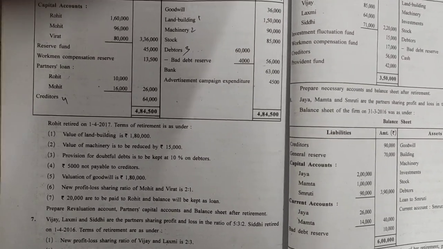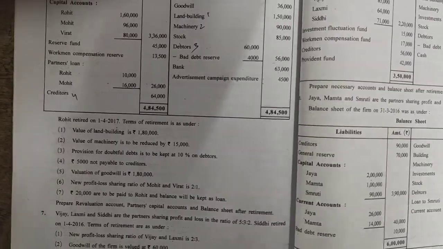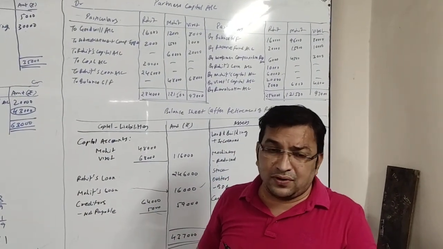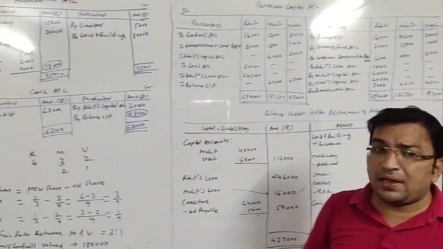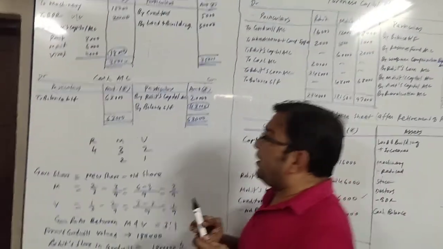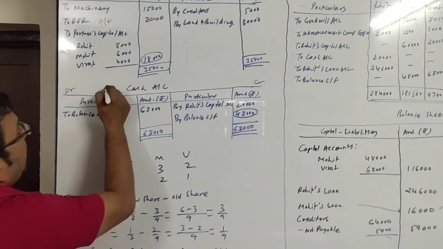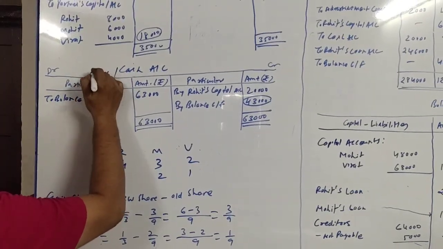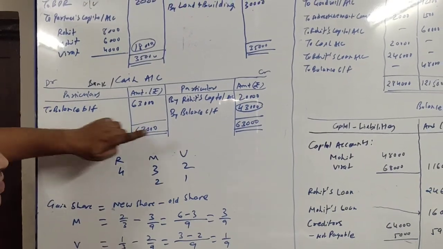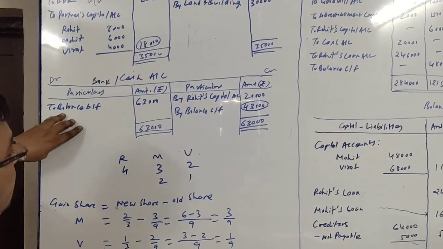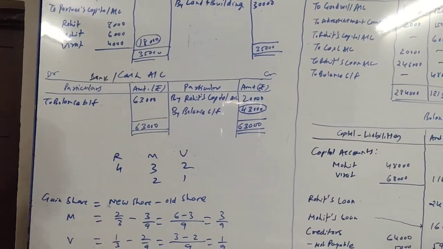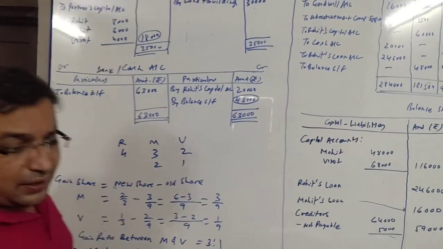Bank balance, bank rupees 63,000. Here we will be opening a bank oblique cash account, because cash balance is not given, so we will be opening a combined account that will be known as bank oblique cash account. It is given 63,000, so to balance brought down 63,000. This is the opening balance of cash on that date.